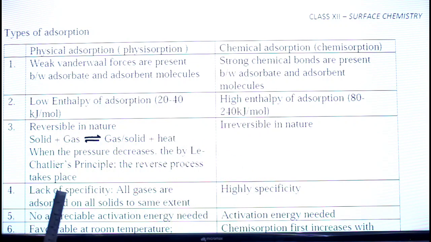The fourth point of difference is specificity. Due to weak attractive forces, physisorption does not have specificity. That is, any gas can be adsorbed on any solid to the same extent. All the gases can be adsorbed on all the solids up to the same extent. Then in case of chemisorption, there is high specificity because between adsorbate and adsorbent, chemical bonds are to be formed. Therefore, it is highly specific in nature.